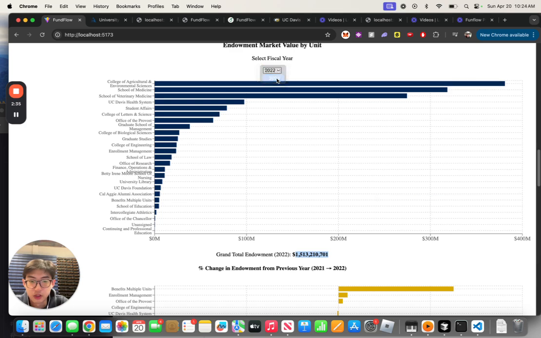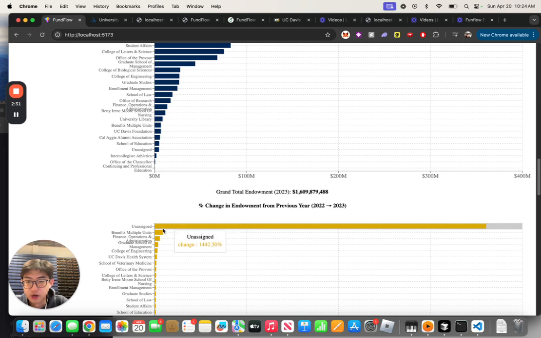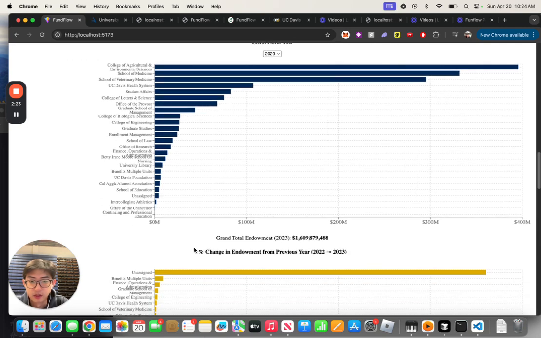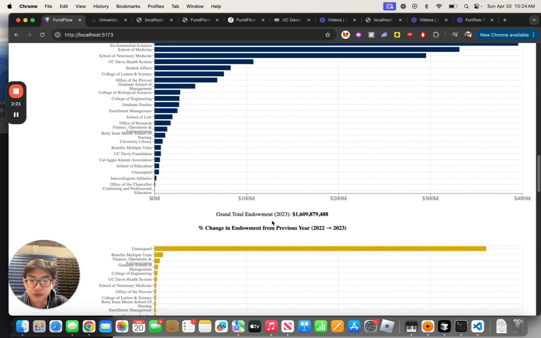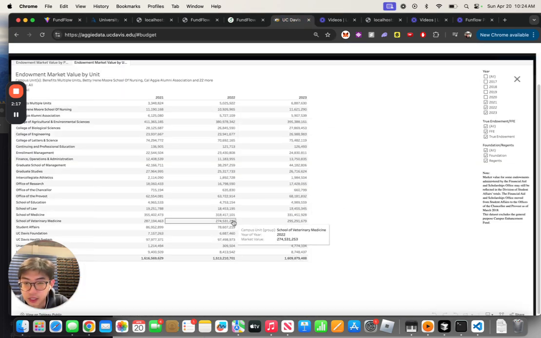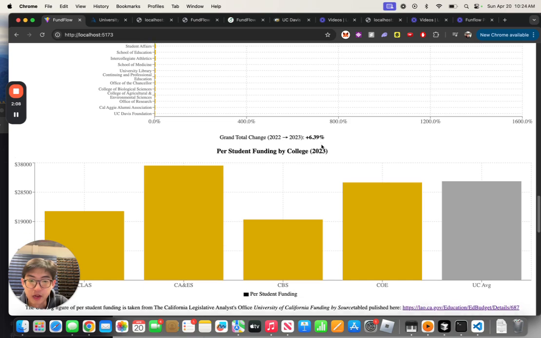If I go to 2023, there's something really interesting happening where the endowment in the unassigned category increased by a multiplier of around 15, so 15x, which is pretty crazy and something that's really insightful from just looking at this visualization. Yeah, I just want to quickly go over what the original data set looks like. It's just a plain table with the numbers. Obviously, it's really hard to see the trend. That's why this is really helpful for us to recognize the patterns and so on.